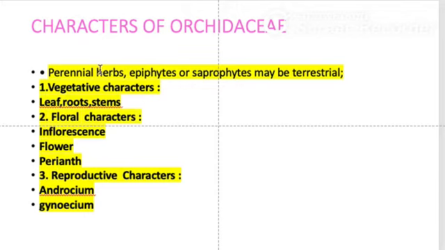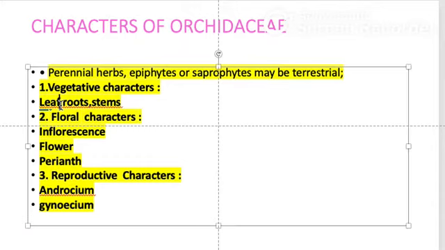Okay, so these perennial herbs, as we have studied, are epiphytes or saprophytes or terrestrial type, and we are going to study their characters in detail, but first the vegetative characteristics. When you say vegetative, it means their leaf, roots and stems.